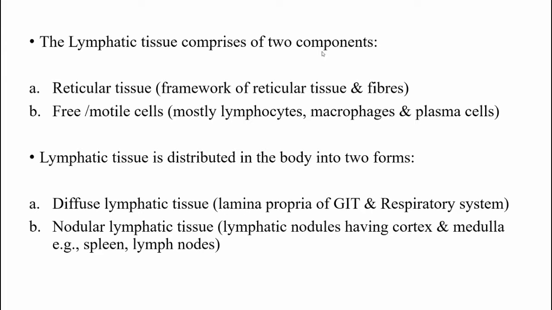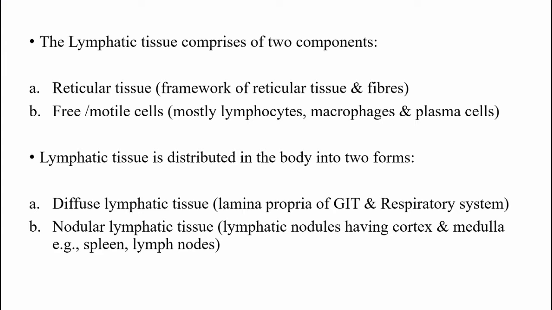Reticular cells, reticular fibers, and lymphocytes are the general basic components of the lymphatic tissue. And the lymphatic tissue in our body is distributed in two forms. Number one is the diffuse lymphatic tissue. They are present diffusely in the lamina propria.